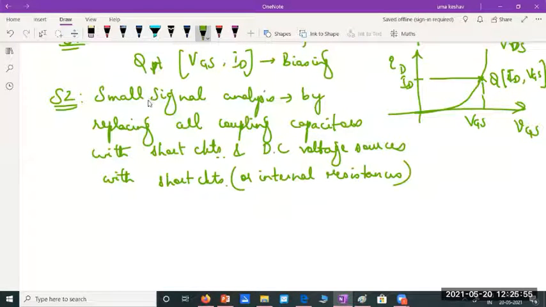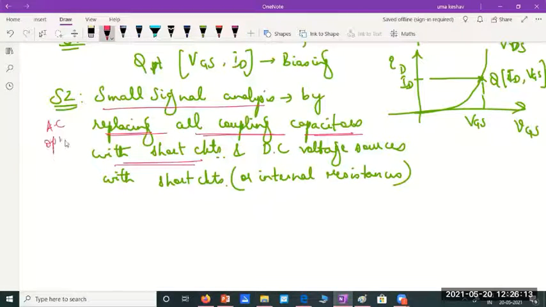So remember this point, whenever we do amplifier analysis, whenever we do small signal analysis, you should replace all the coupling capacitors in the circuit with short circuits for AC operation. Remember, here we are doing AC operation. Amplifier part means it is basically DC plus AC.